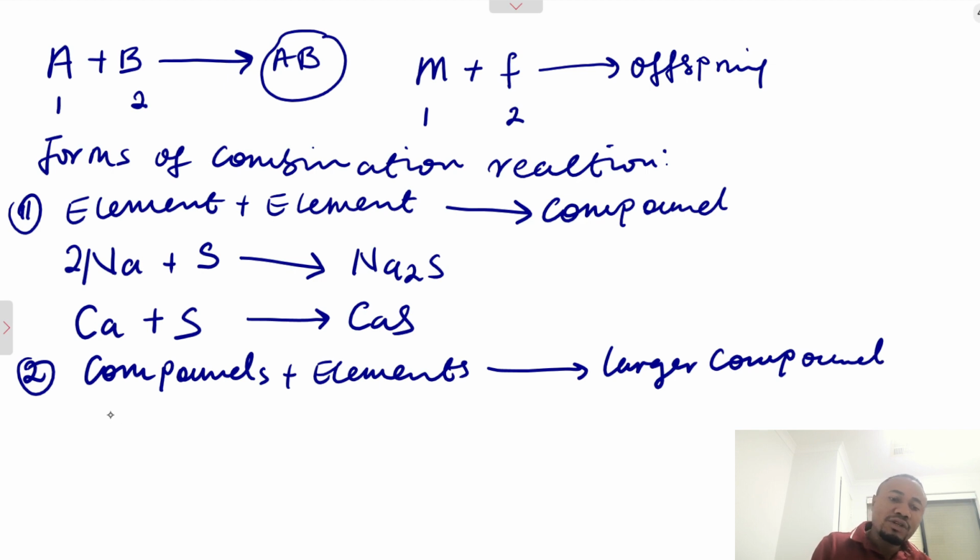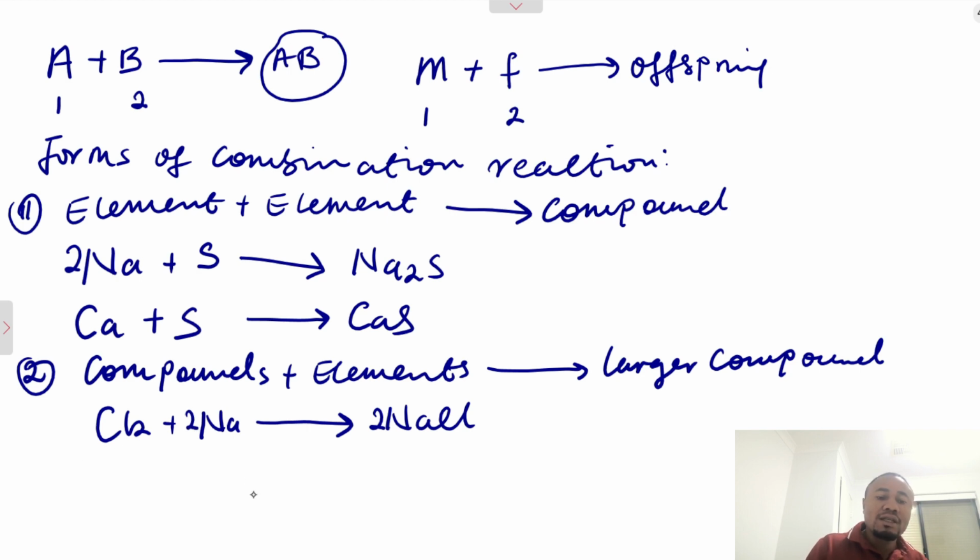For example, when you have chlorine molecule, which is a compound, because the compound comprises of 2 or more different elements. I said compound comprises of 2 or more different elements. Take note of that. So, chlorine molecule plus sodium. Sodium here is an element. So, we can have it as sodium chloride. So, we already have a compound called sodium chloride.